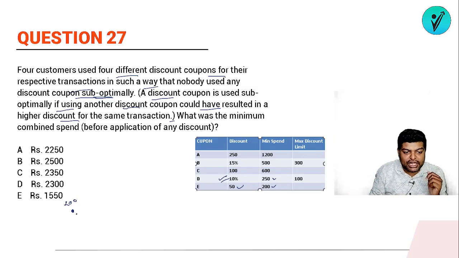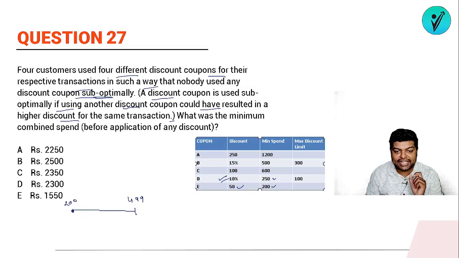तो अगर मान लो मैंने 200 से 499 की शॉपिंग की, from 200 if I am doing the shopping of 499, which will be the effective coupon to use? अगर मान लो मैंने ये कूपन यूज किया 10% वाला, the maximum discount I'll be getting will be 10% only. लेकिन यहां पर देखो, this is nearly 25%. ठीक है, 50 रुपीज का अगर आपको कूपन मिला है, ये 25% है, ये 15% है, this is also 16.66% like that, और ये तो 20% ऊपर है.